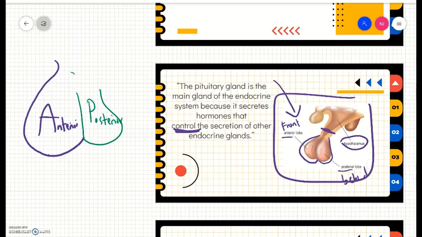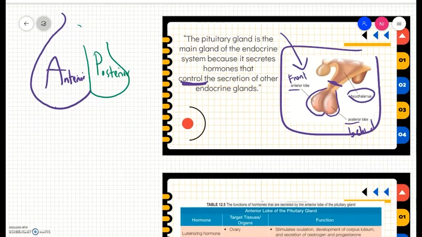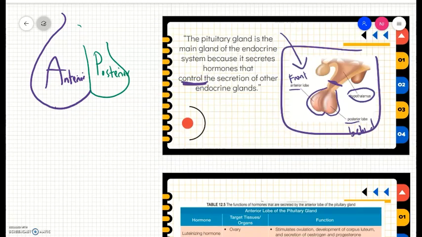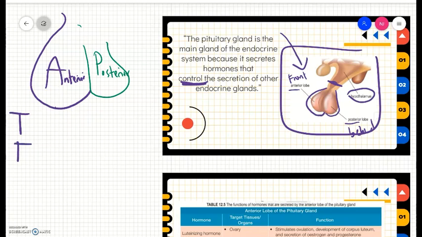So what are the hormones secreted at the anterior lobe? I want you to remember an acronym for that, which is T-FLAG. T-F-L-A-G. T stands for TSH, thyroid stimulating hormone.